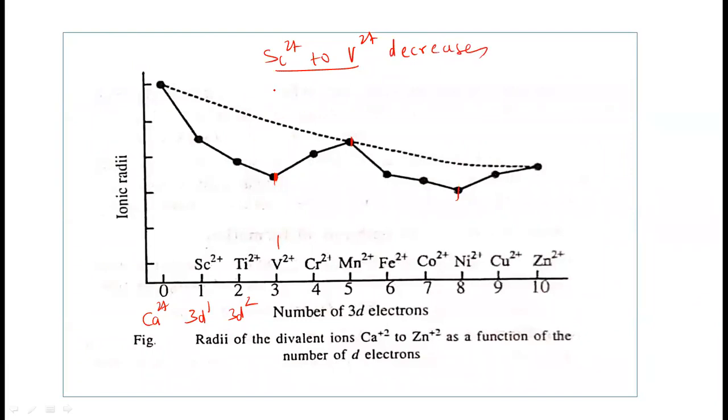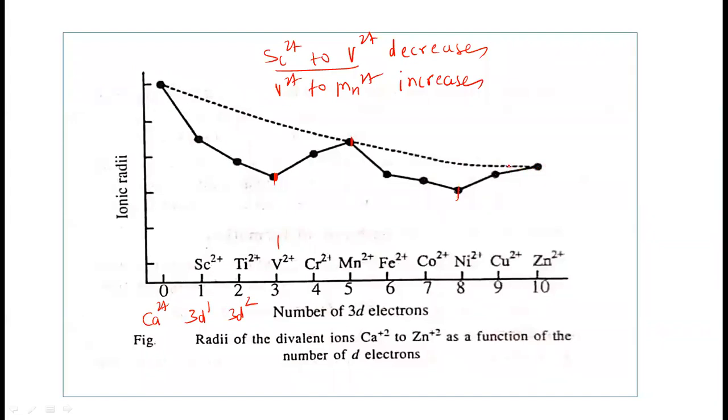From vanadium 2+ to manganese 2+, observe this graph, it increases slightly. And from manganese to nickel 2+, it decreases once again. And from nickel 2+ to Zn2+, it increases.